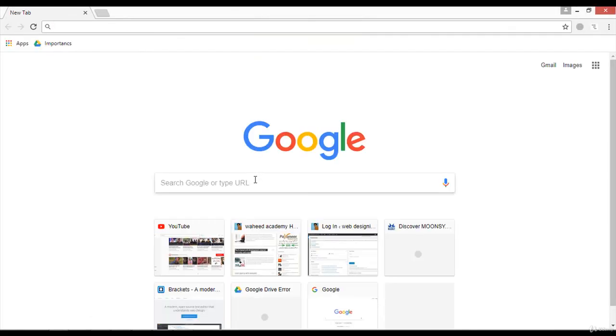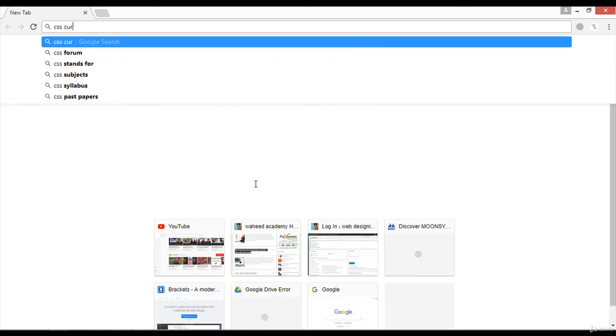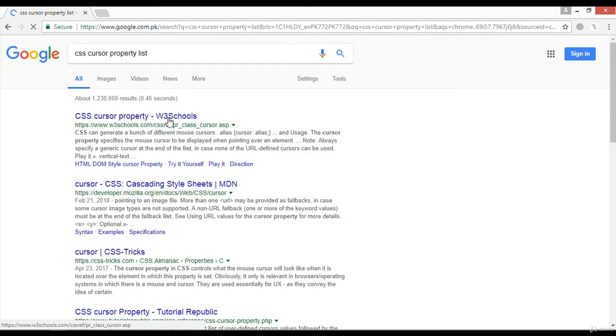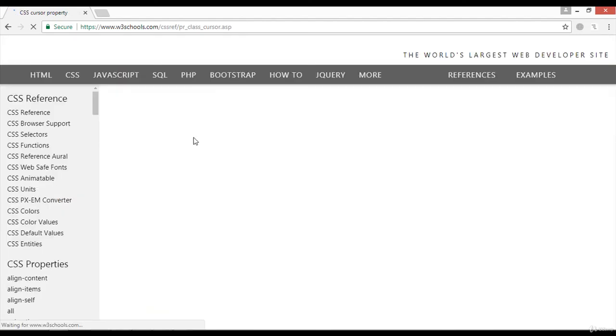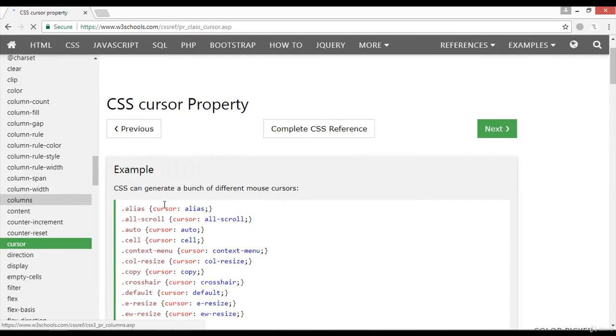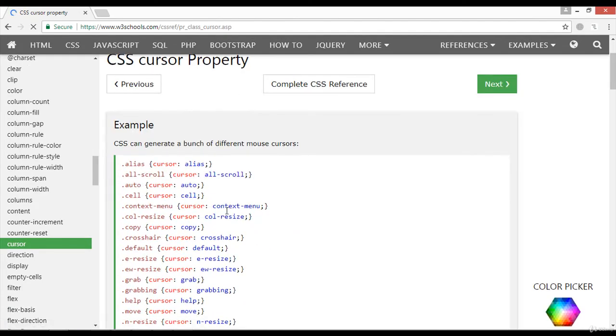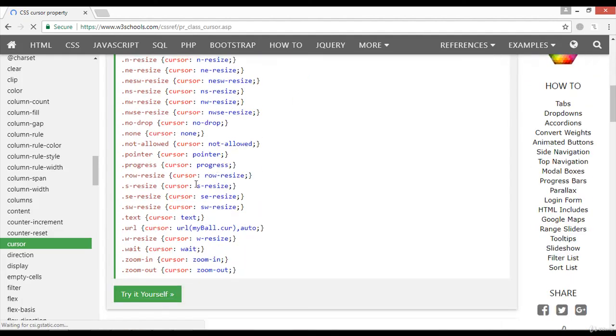So from where can you find all these properties? Just simply write in the browser, any browser you are using, CSS cursor properties, property list, and then enter. You can find the first website is called w3schools.com, and you can find a bunch of multiple properties for cursor, like alias, all-scroll, auto, cell, all this you can apply from here.